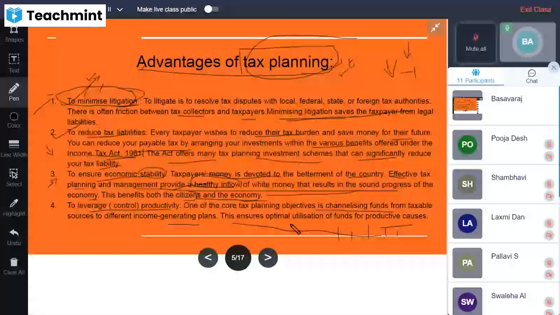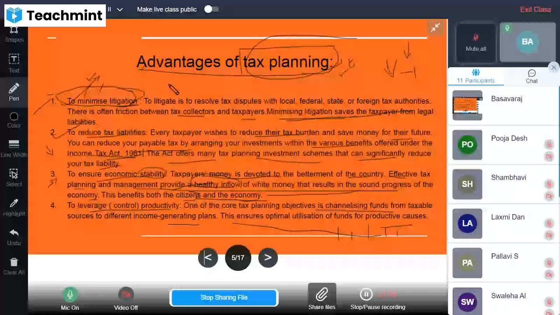So ultimately, tax planning helps to minimize legal actions, or litigation, as well as reduce the tax liability, right? By availing the different investments with the various benefits the Income Tax Act offers to the investors or the taxpayers. And it helps for economic stability as well, right?